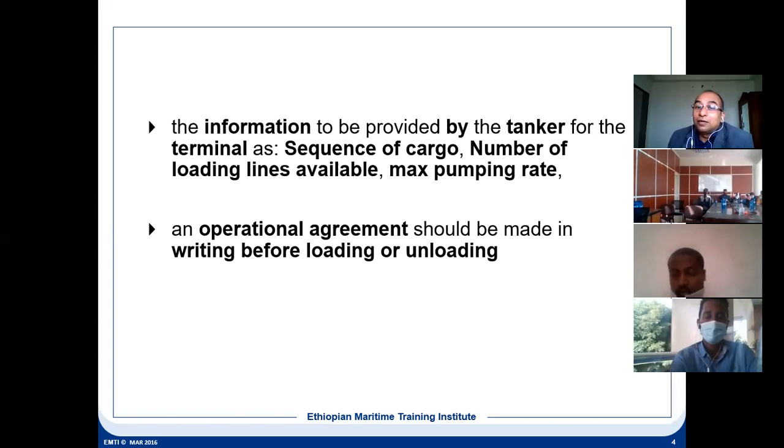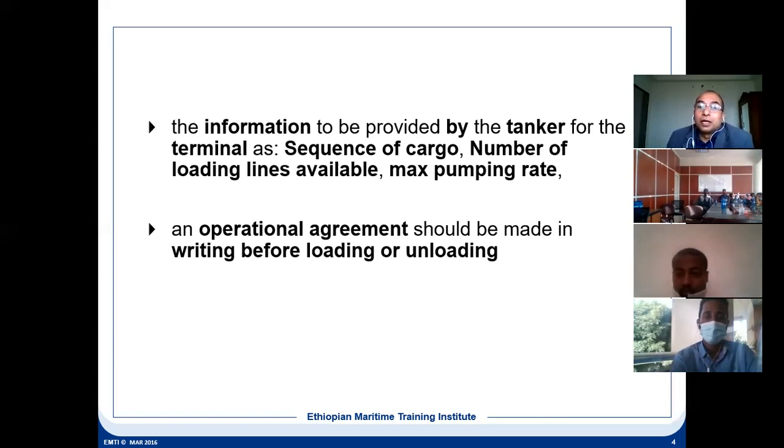And suppose we use the 3 pumps at a time, the loading line will be 3, because that goes to the manifold, and the manifold can have 3 connections, and 3 pumps can be used simultaneously. So who can give that information? The ship has to give it to the terminal, so that they will arrange the loading arm and the cargo hose accordingly, whether it is 2, 3, or 1.